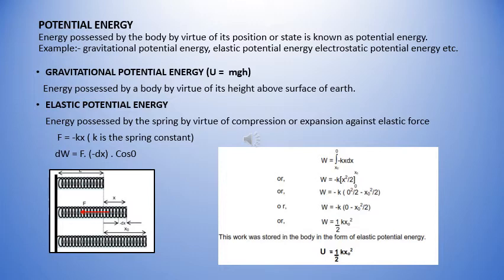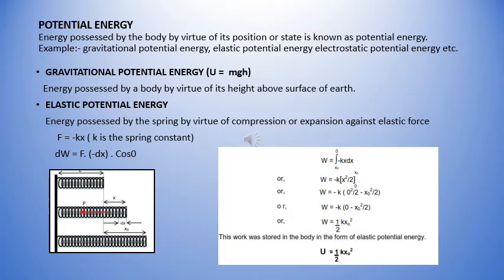The gravitational potential energy, as you've already studied, is the energy possessed by a body by virtue of its position and its value is mgh. The elastic potential energy is the energy possessed by a body by virtue of its expansion or compression against elastic force. Now let us calculate the elastic potential energy.